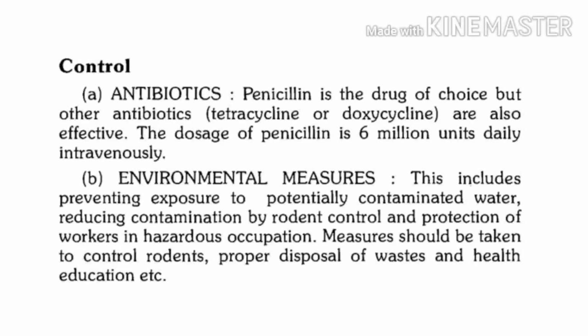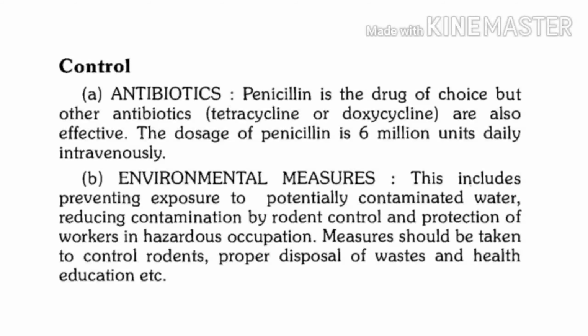Now second is trapping. Wonder traps are there. These traps were mainly developed in Mumbai by the Haffkine Institute. These traps are baited, and local food is kept in the trap along with some bait. This attracts rodents, and rodents can be trapped.